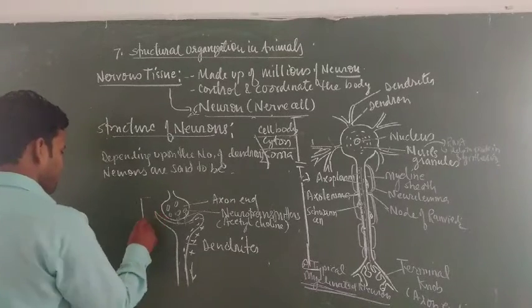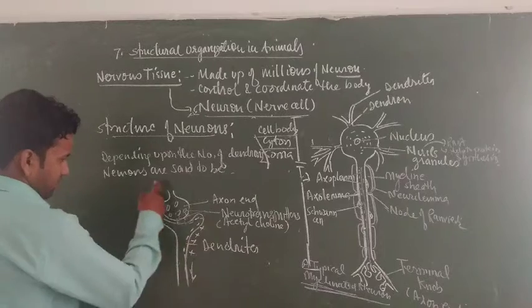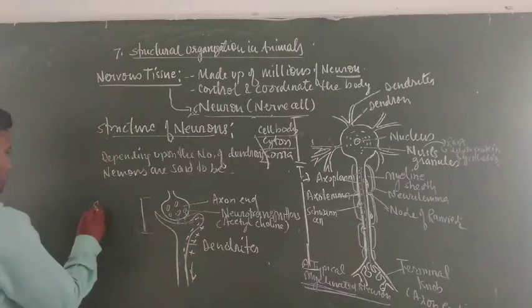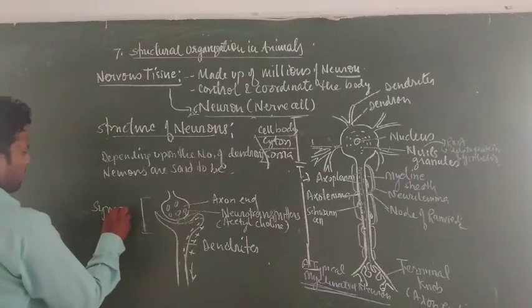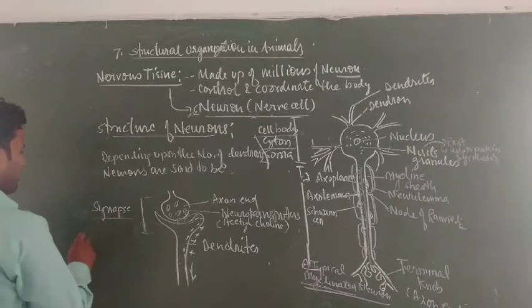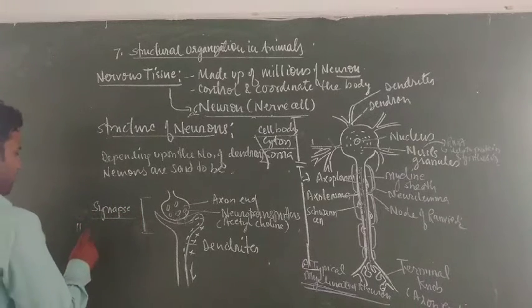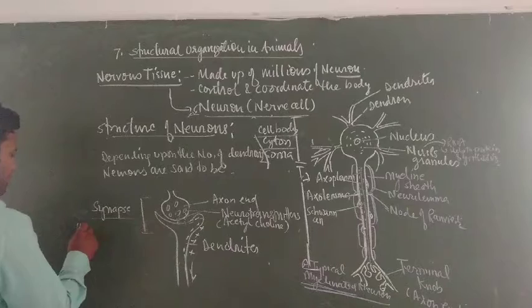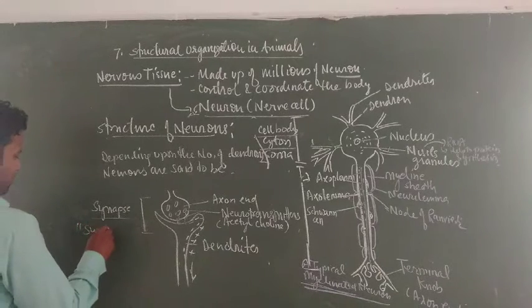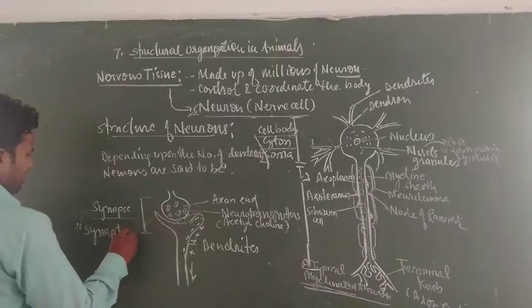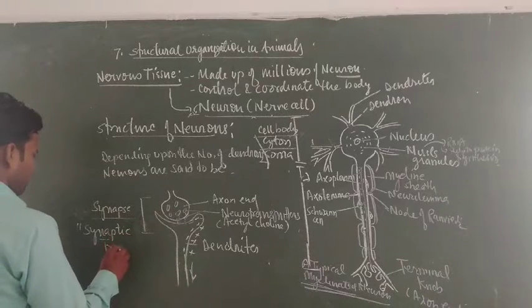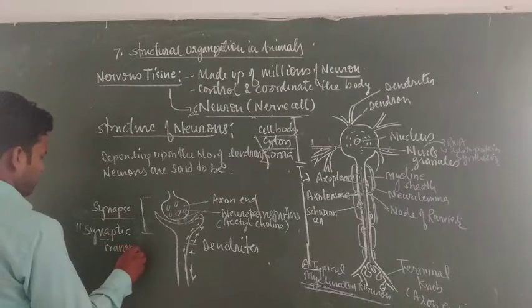This type of formation that is formed between neurons is called a synapse. What is it called? A synapse. And the mechanism of transmission of impulse from one terminal knob to another neuron's dendrites is called synaptic transmission. What is a synapse? What is synaptic transmission?